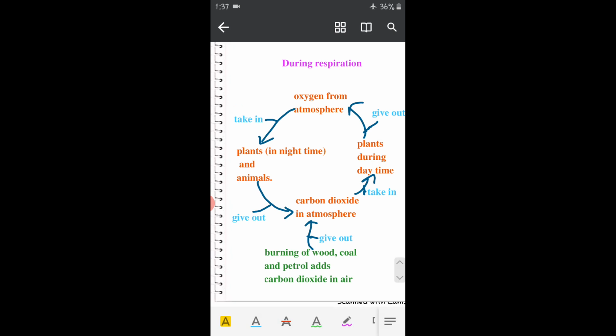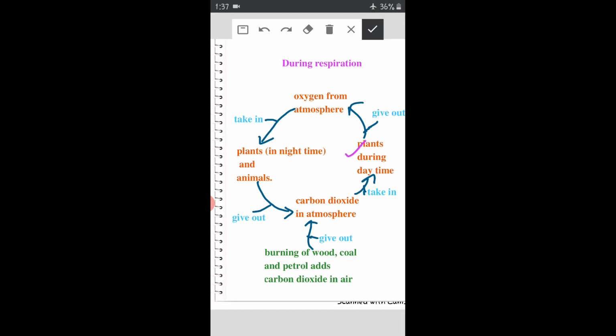Now coming to daytime. In daytime, plants take in carbon dioxide, okay, and they give out oxygen by photosynthesis. Okay, right? Understand? So plants during daytime perform photosynthesis. I am writing here the short form of photosynthesis. You can write it in your rough notebook. Plants perform photosynthesis during daytime.